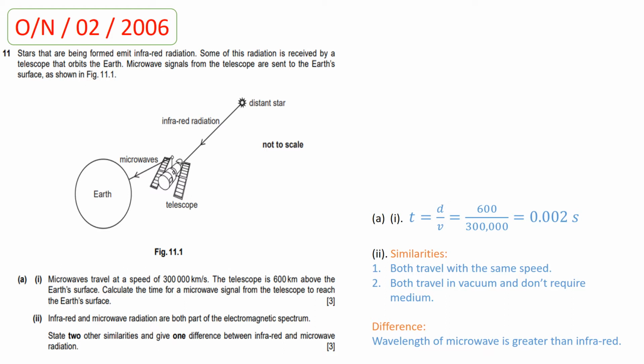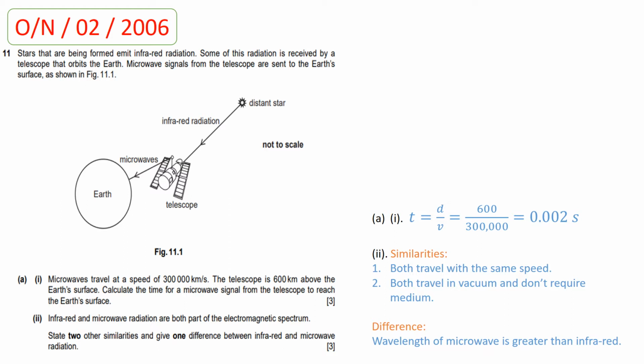Part 2. Infrared and microwave radiations are both part of the electromagnetic spectrum. State two other similarities and give one difference between infrared and microwave radiations. So students, the similarities are both radiations travel with the same speed, and both radiations travel in vacuum and do not require a medium. Now when we talk about the difference, the wavelength of microwave is greater than the wavelength of infrared radiation, or in other words, we can also write that the frequency of infrared radiation is higher than the frequency of microwave.